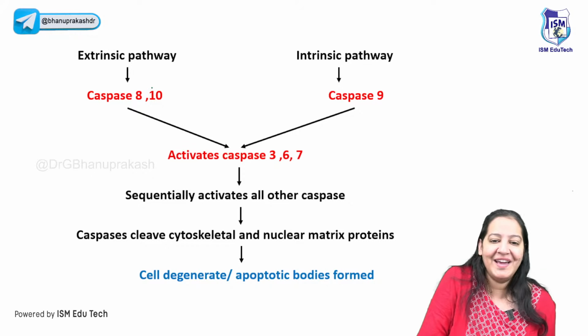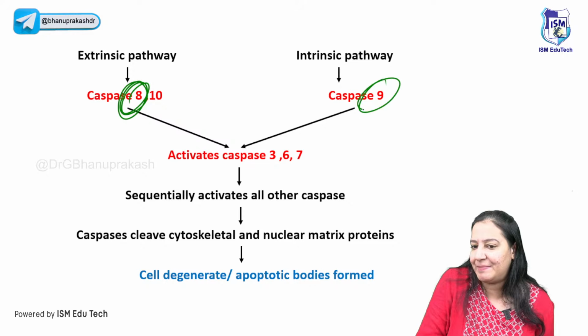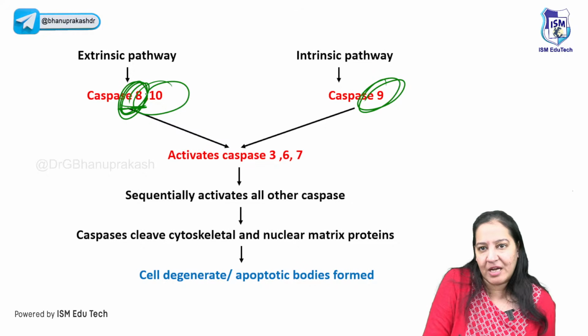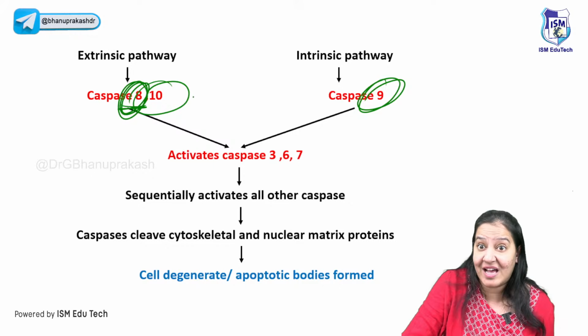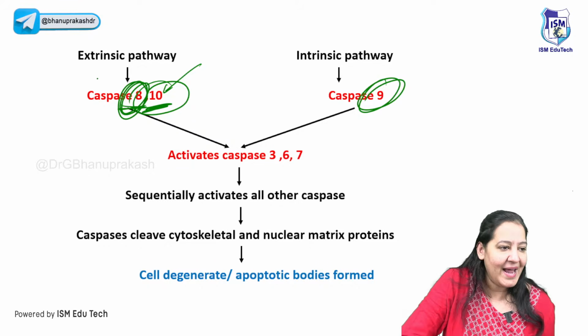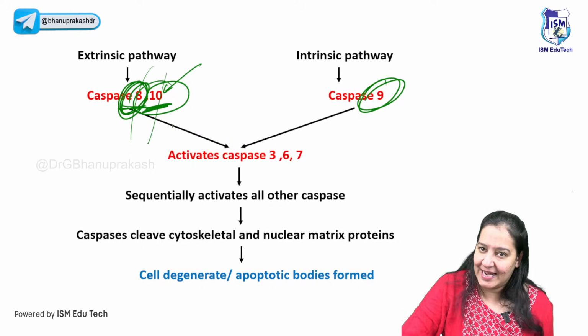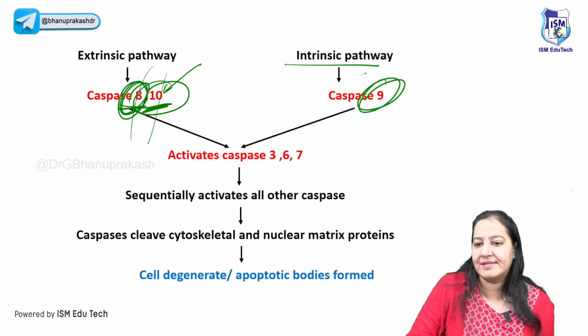Say yes. So here caspase number 8, and here caspase number 9. Here along with 8, 10 sometimes also happens. In the latest edition, the 10th edition of Robbins, caspase number 10 is also added here. So in extrinsic, learn 2 caspases, 8 and 10. And in intrinsic, learn only 1, it's 9.